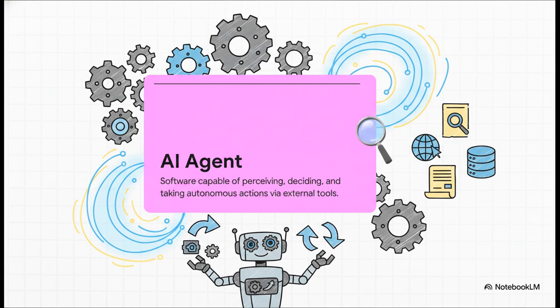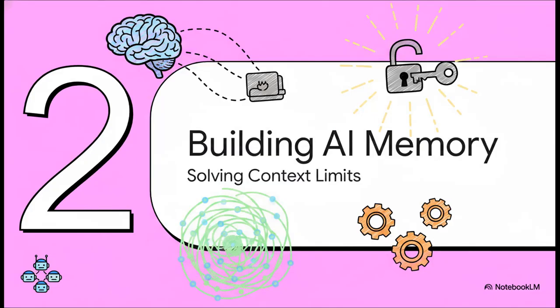Think about what this means for your daily workflows. A chatbot just gives you a recipe, right? But an agentic digital employee checks your fridge, figures out what's missing, orders the groceries, and schedules the delivery. It has actual agency.